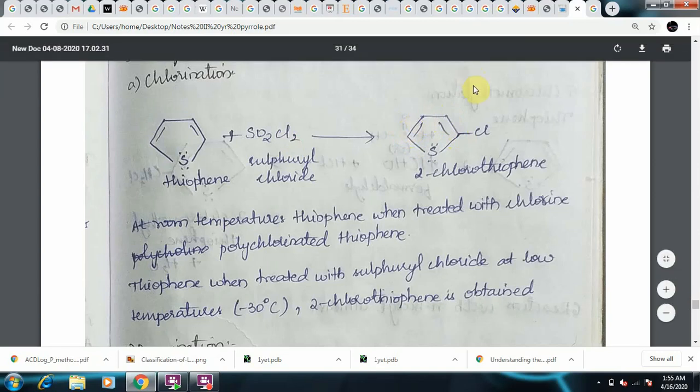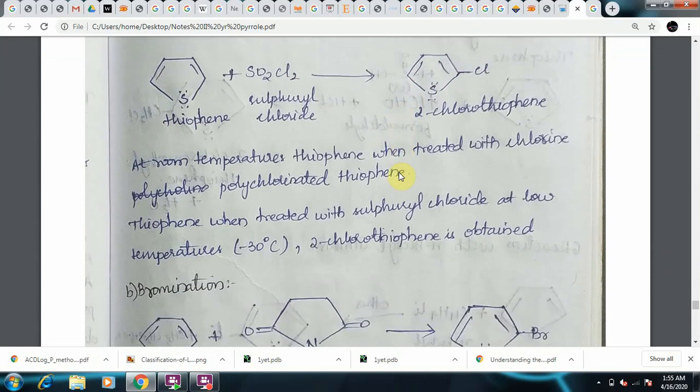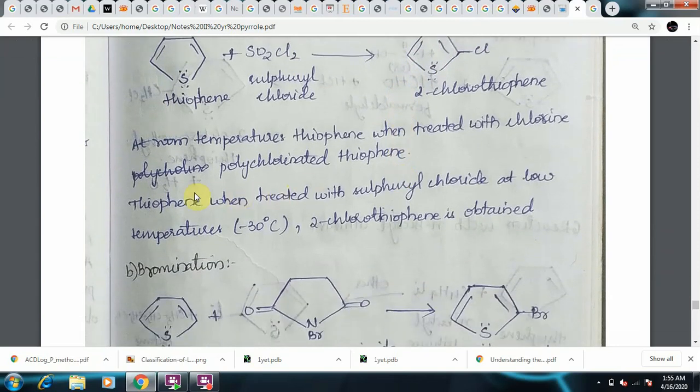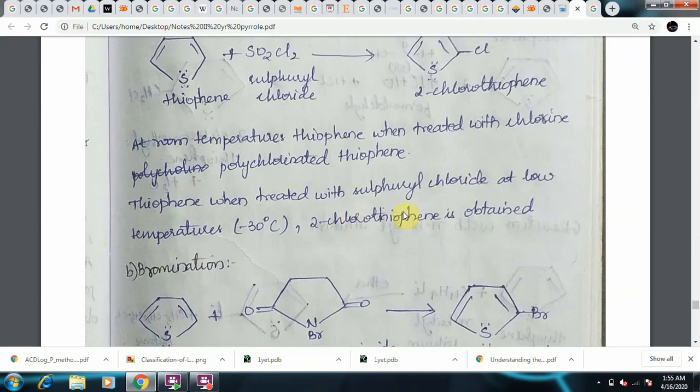And how do you get the desired 2-chlorothiophene molecule? In order to obtain 2-chlorothiophene, we need to optimize, or change, the reaction conditions. So listen here. Thiophene, when treated with sulfuryl chloride at a low temperature of -30 degrees centigrade, the halogenation preferably takes place at the second position to give 2-chlorothiophene.